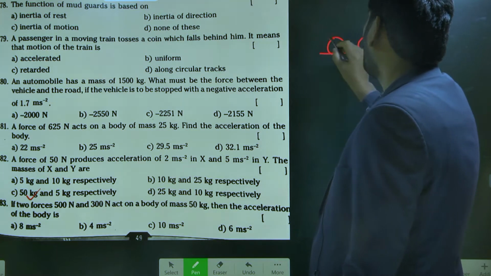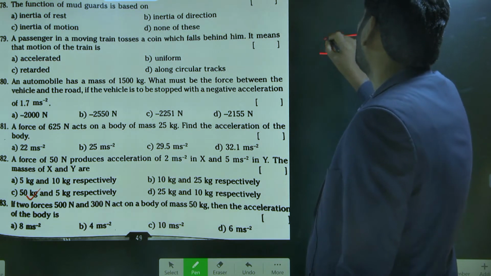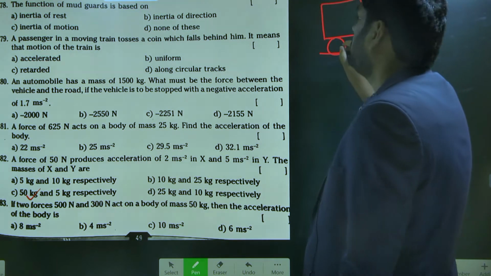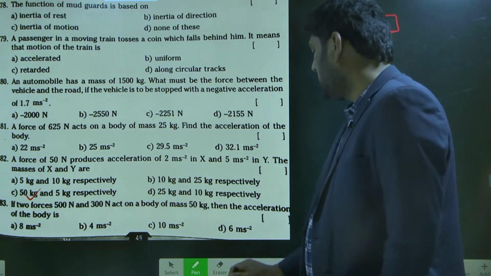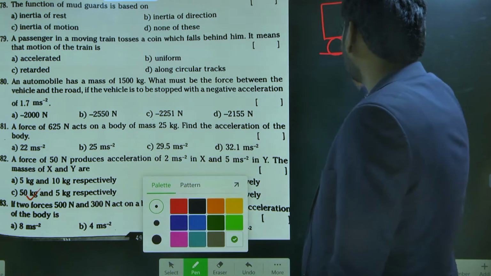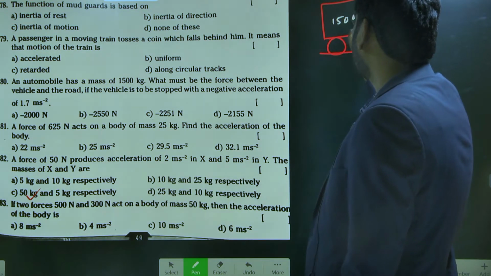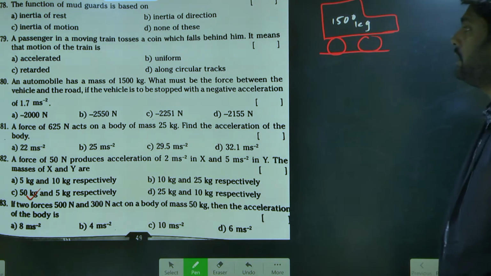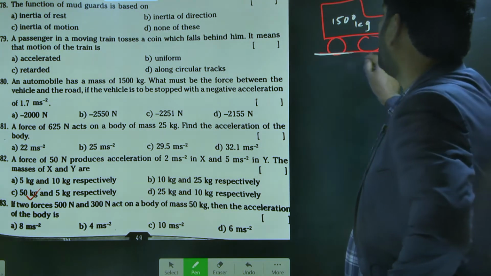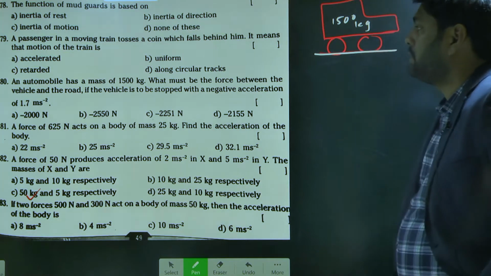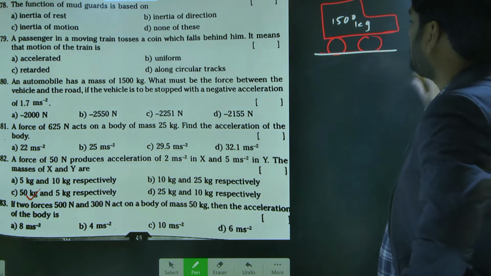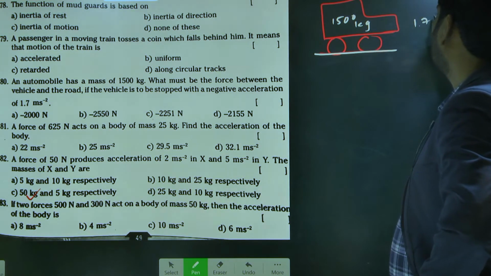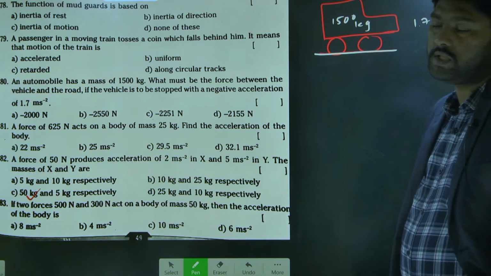On this road we have an automobile like a car. The car weight is 1500 kg. Understand? So to stop this car with an acceleration of 1.7 meter per second squared, what force must be applied?